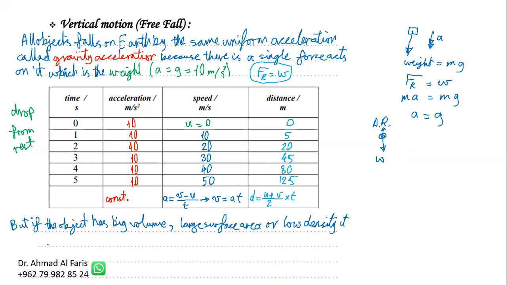It will be affected by what? By air resistance. And what does air resistance actually do?